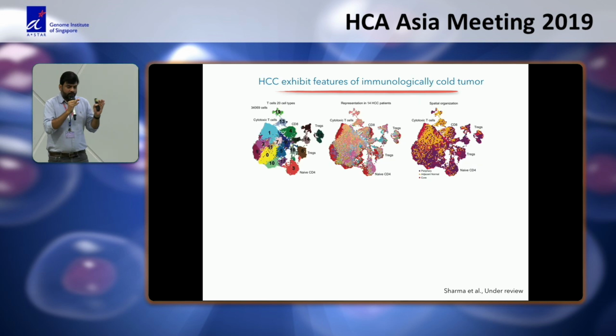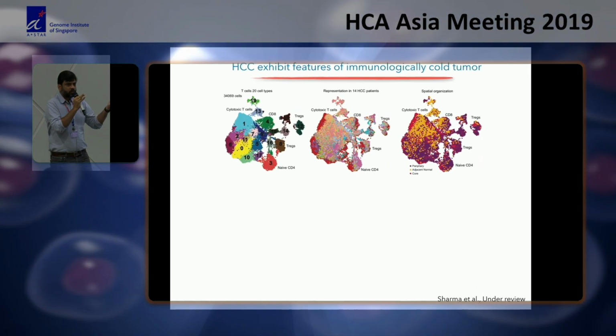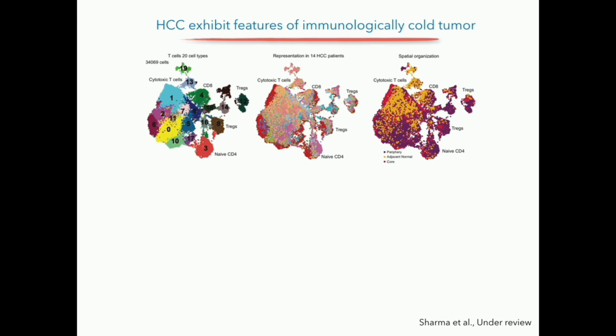And then we started going deeper and doing the second level of clustering, where we take the lymphoid cells and subcluster them further. When we subcluster the lymphoid cells, so these are the T cells, we found almost 20 cell types or cell states, however you want to define them. But one of the most interesting things is that we could find two different kinds of Treg populations, and you see these Treg populations are coming mainly from the tumor and from different patients, right? So we are not finding a population which is represented by just one or two patients.